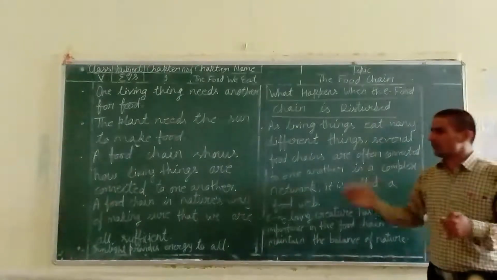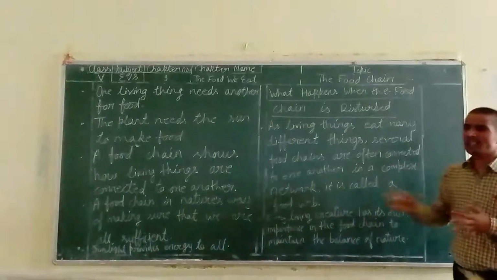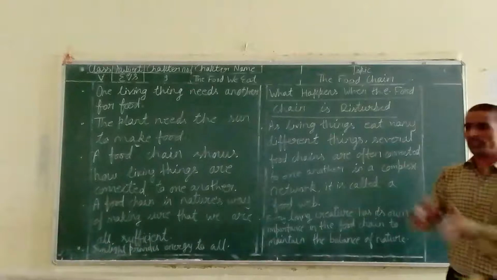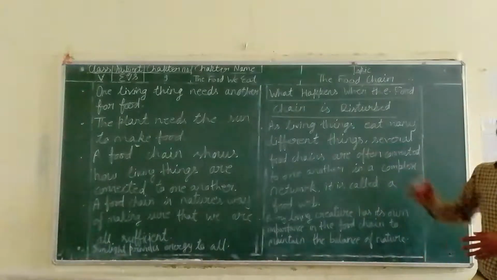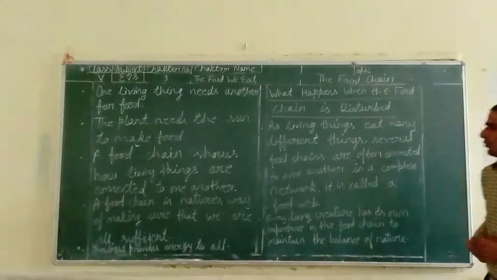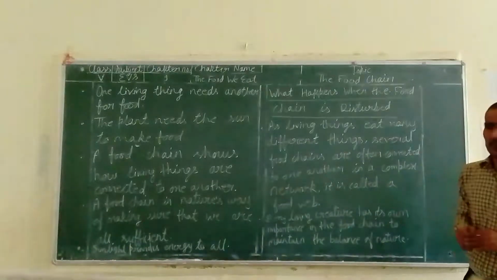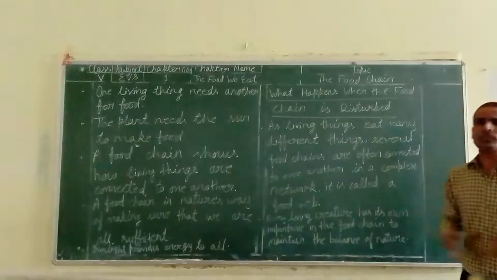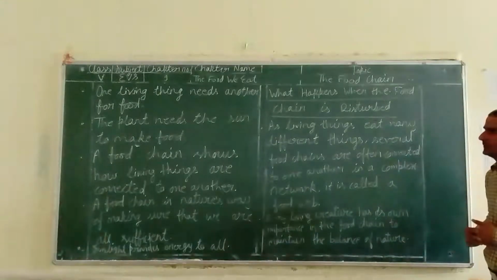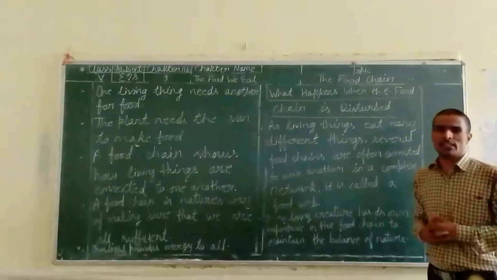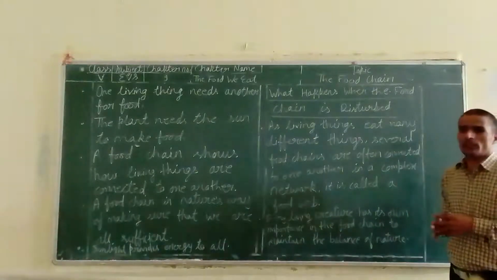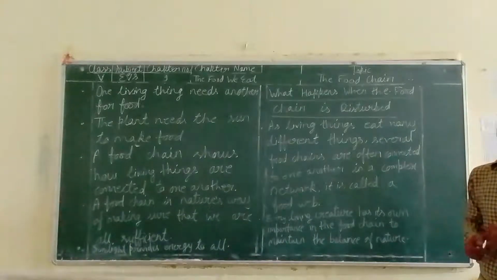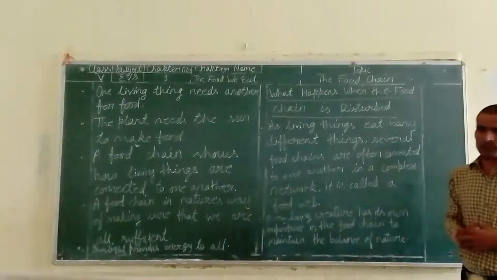I talked to you about the food chain, in which living things are connected to one another, because one living thing is the food of another one, and that one is the food of the next one. So there are many animals. If you remember, when we talked about the food and properties of animals, we said there are different types of animals like carnivorous, omnivorous, herbivorous.